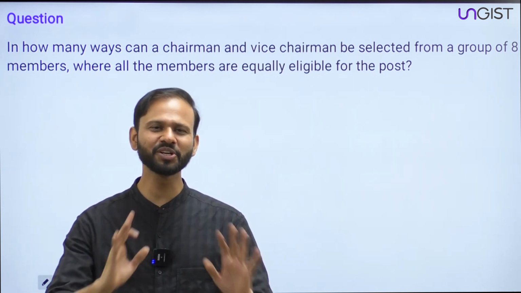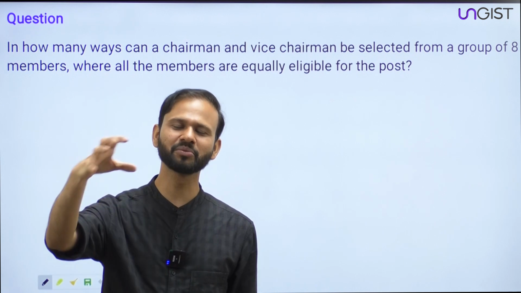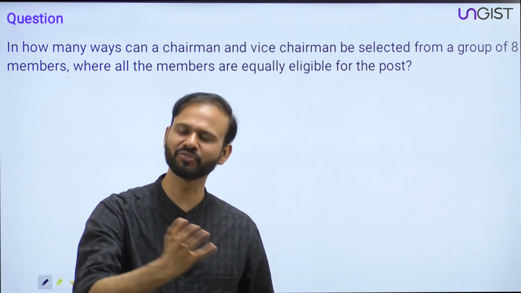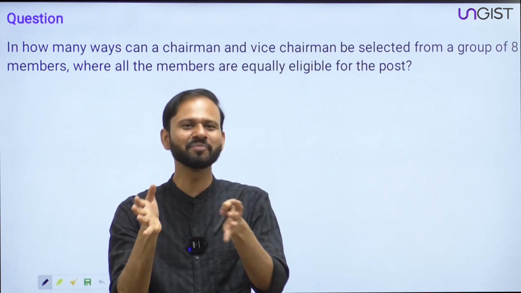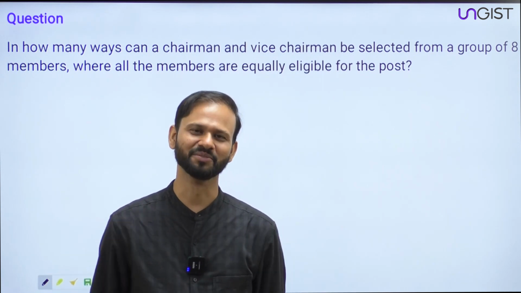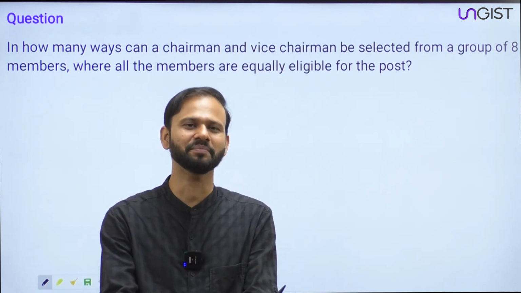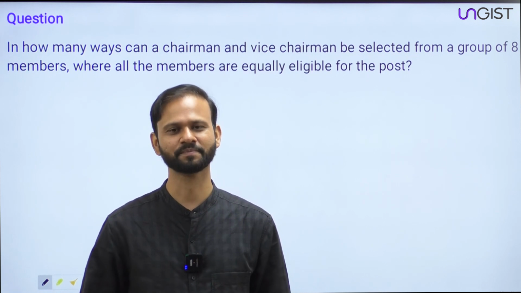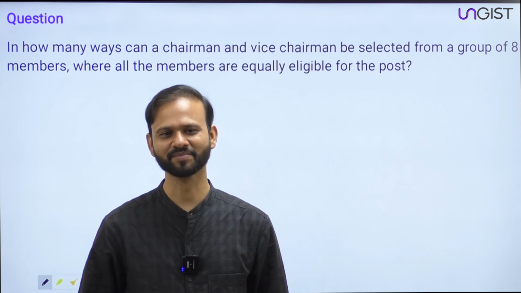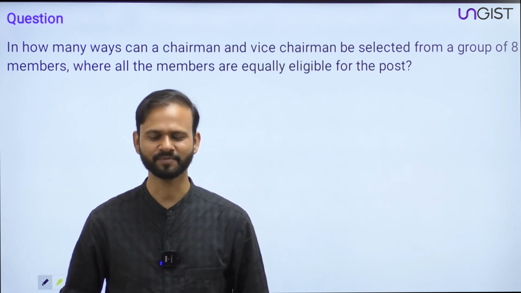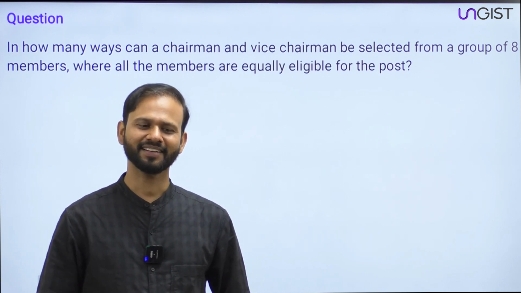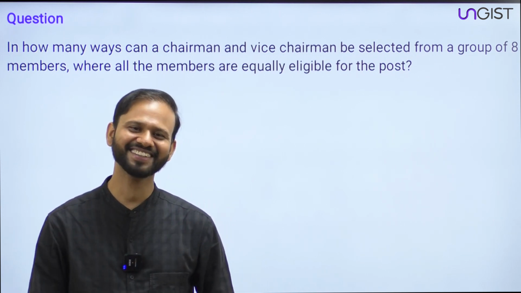See, all of them are equally competent, equally eligible means all of them are equally competent, all of them are equally eligible, all of them are equally compatible with each other. Some of you are saying the chairman and vice chairman must be compatible with each other. So let's say all of them are equally compatible with each other also. They are a very good team, right? Okay, then what? Yes, what will you do? Yes, everyone. Okay, shall we discuss, everyone?